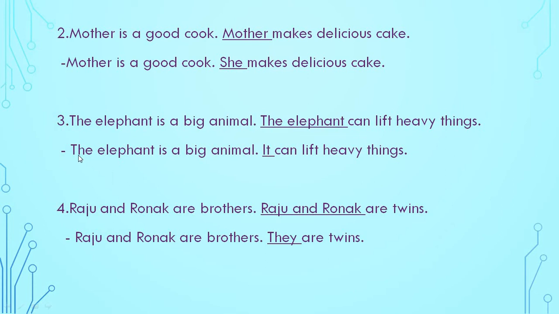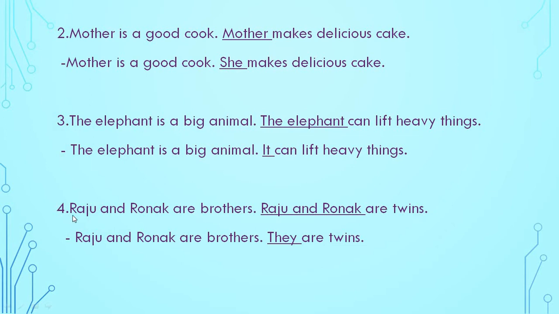So how do we use it? The first line we have to keep as it is. The first sentence is the same. The elephant is a big animal. But the next sentence differs. Why? We use it instead of the elephant. It can lift heavy things.